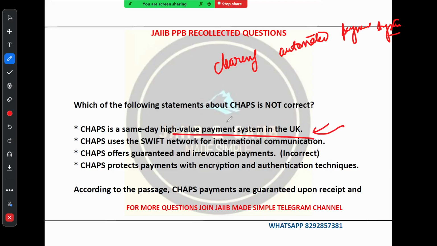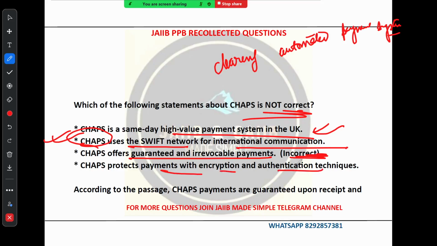This is correct. You have been asked not correct. Option B says CHAPS uses the SWIFT network for international communication. Yeah, SWIFT is used for international money payment. CHAPS is primarily a domestic payment system within the UK. This is incorrect. CHAPS often guaranteed an irrevocable payment. I have wrongly written incorrect option number C. The incorrect one is option number B, because CHAPS is only limited to the UK. Why use SWIFT? CHAPS protects payment with encryption and authentication technique. Yeah, this is also correct.